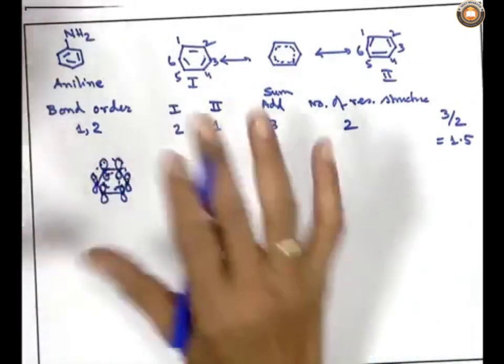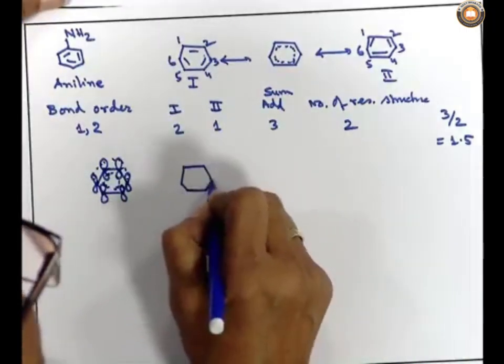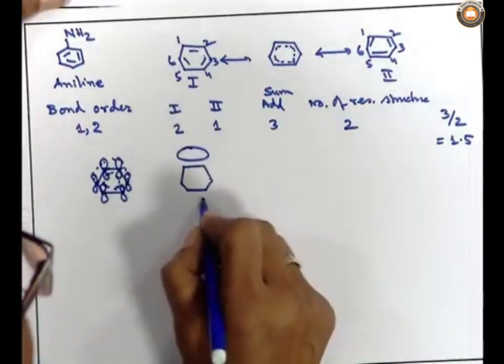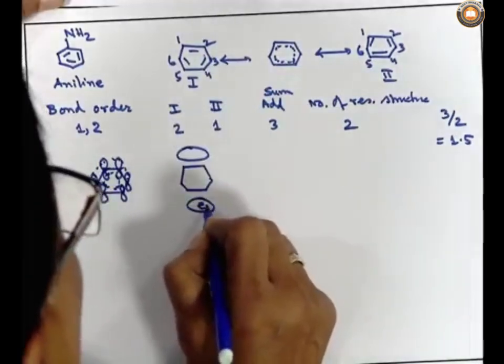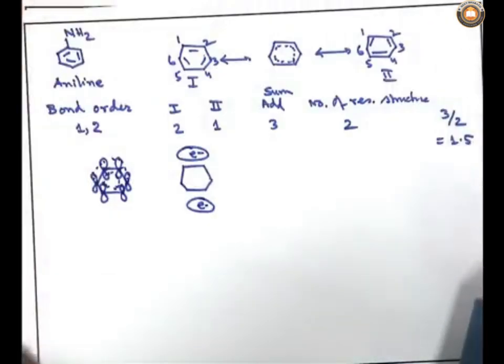Just to clarify, you get a hexagonal ring, and on top of that and on the bottom of that there are electron clouds. So, this is the overall picture of the benzene ring.